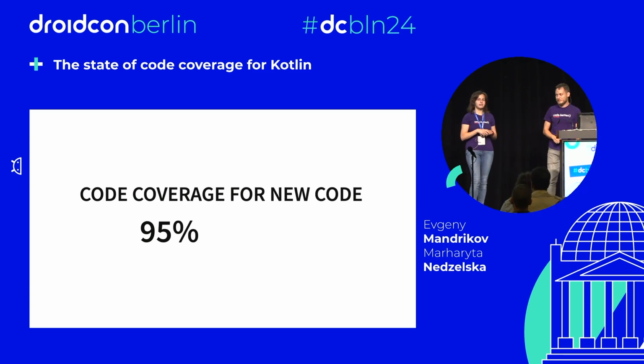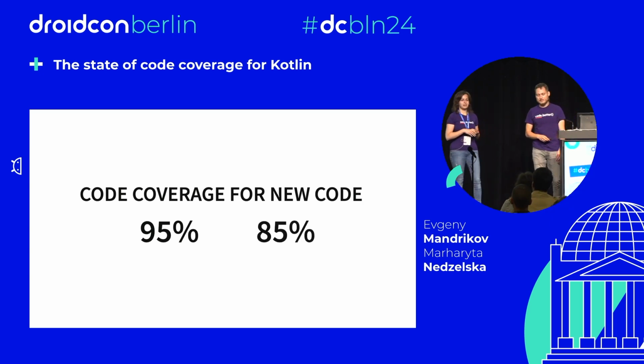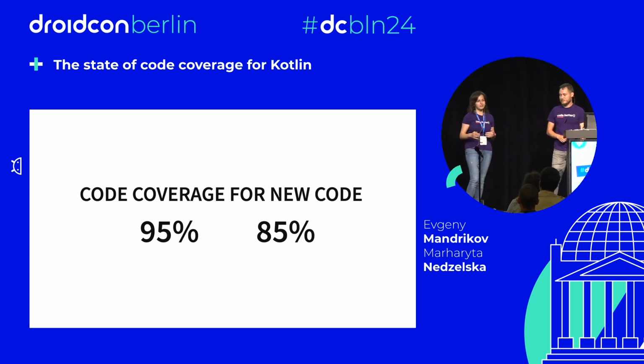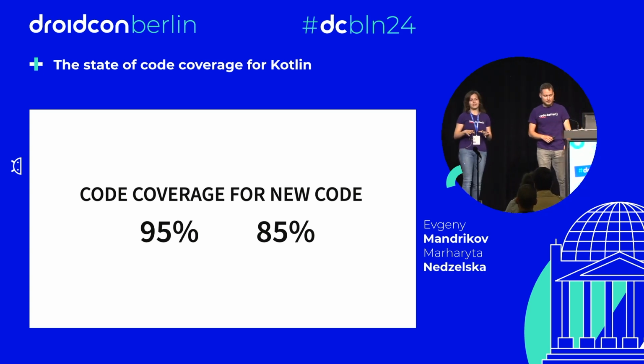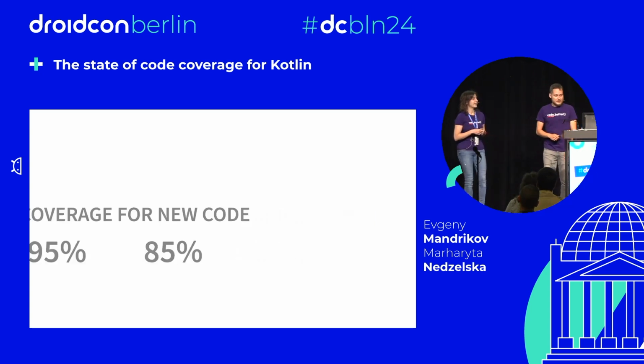And then we decided that we should rewrite this tool in Kotlin. We did it, and we could not maintain 95%. We barely managed to reach 85, and now we are slowly improving it, but I think it's still around 90 and not 95. And today, you're going to learn why things like this happen and what is behind this huge change. So, Evgeny, maybe you can elaborate on why things like this happen.